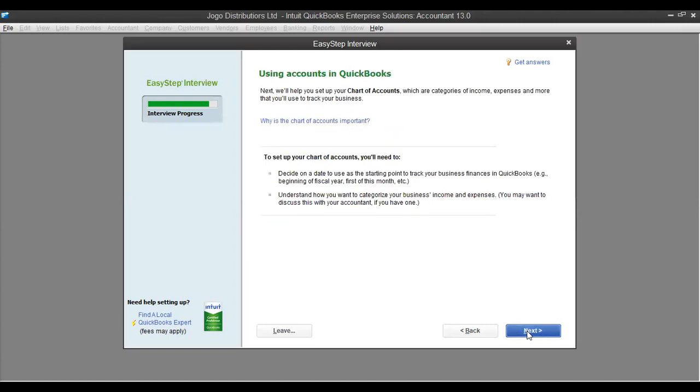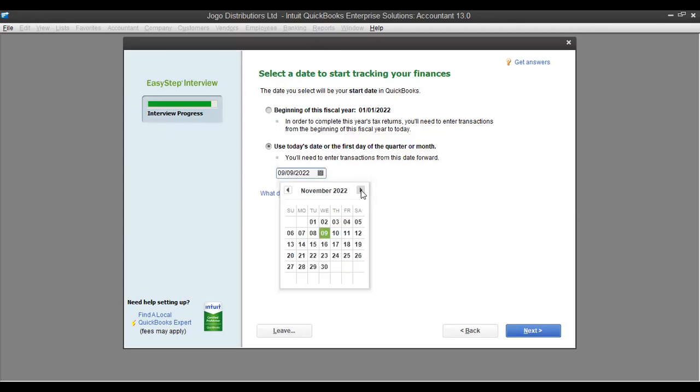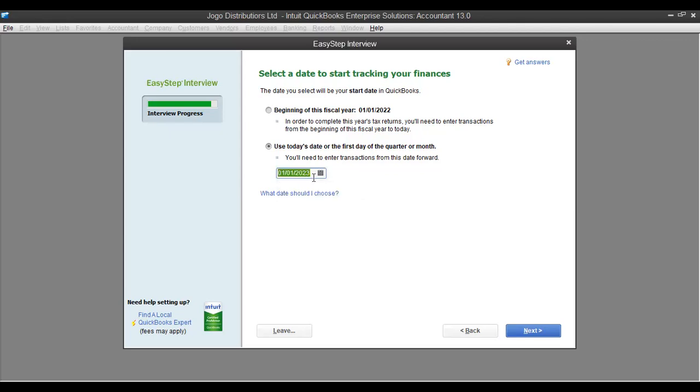Then the chart of accounts. Okay, so they tell you the fiscal year, that it starts on 1st January 2022. We saw it's not the case. It starts on 1st January 2018. So you press this one instead, say use this, and choose the date. It is 1st January 2018. That's the fiscal year you're looking at, since you're commencing using QuickBooks on this very date.